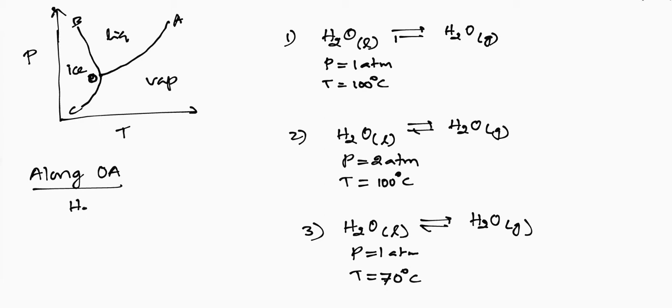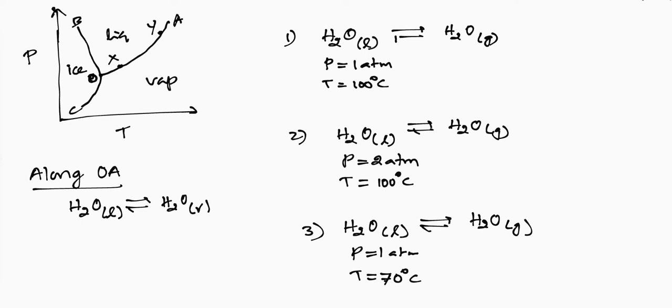H2O liquid and H2O vapor will be in equilibrium. These two are in equilibrium, right? Along the curve OA, at any point you take, say if you take a point here, say X, or a point here, say Y, at both X and Y, H2O liquid and H2O vapor will be in equilibrium.